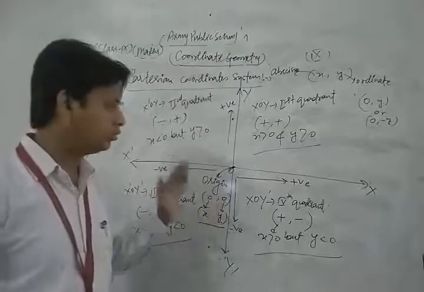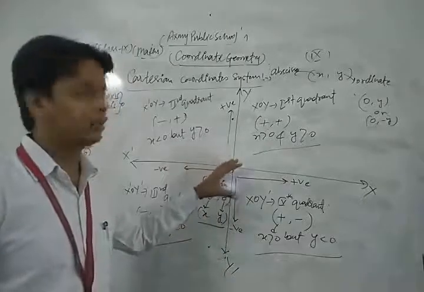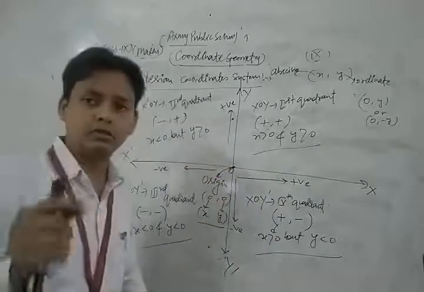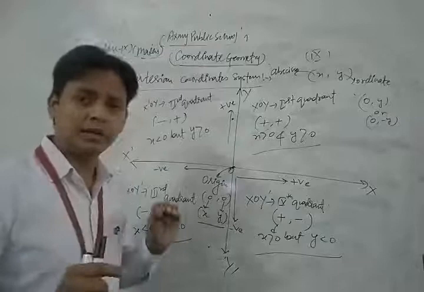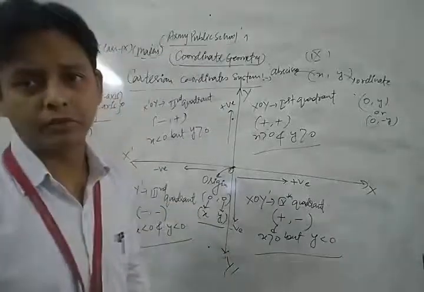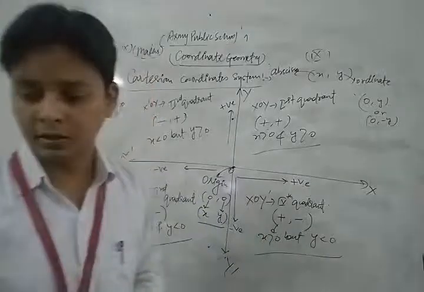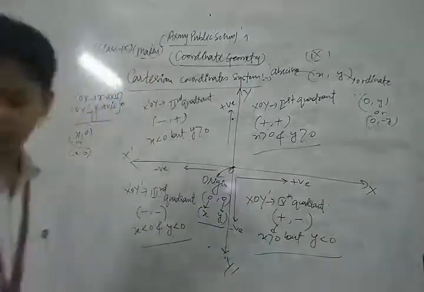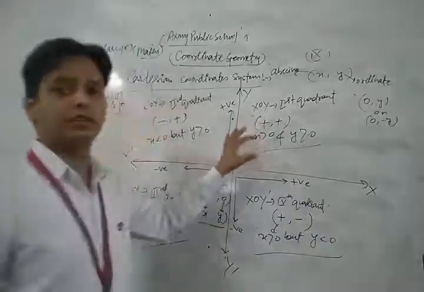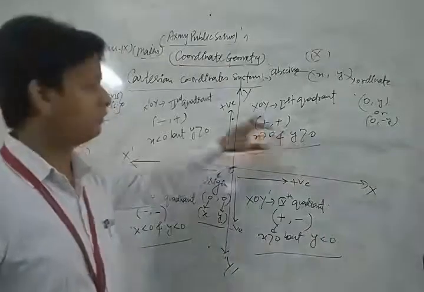So first of all, you remember all the important facts which I discussed in this class. After that, you can plot and solve each and every question of your NCERT exercise based on coordinate geometry. So in this way, this is your first quadrant. In the first quadrant, abscissa and ordinate are both positive.